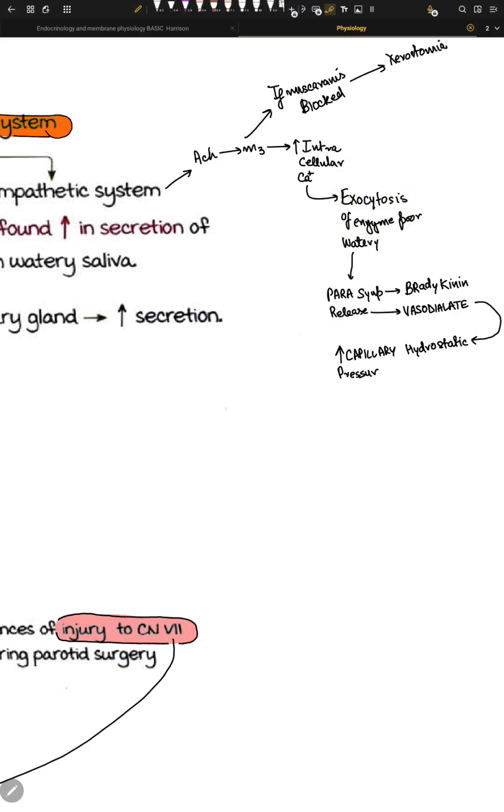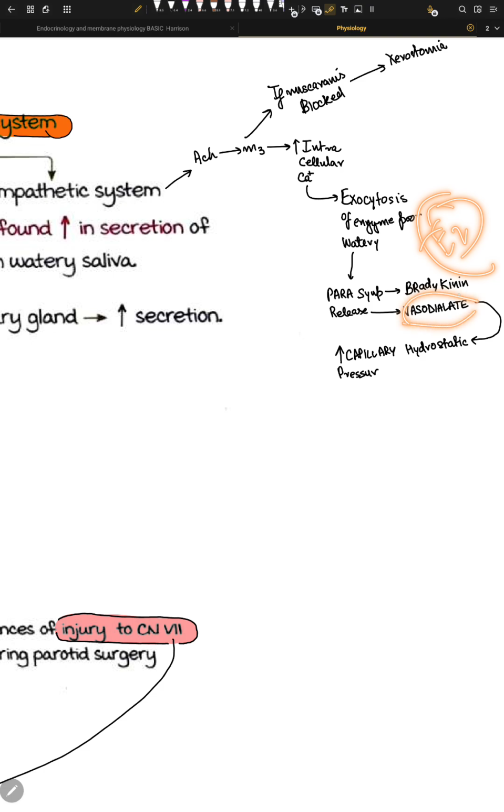And once the parasympathetic is activated, we have some sort of bradykinin release, right? Bradykinins come from high molecular weight kininogen chains and they give us bradykinin. These are just mediators of the parasympathetic system. And once we have bradykinin, think about bradykinin as inflammation. Okay, so what happens in inflammation? You want vasodilation because you want these immune cells to come to the site of inflammation to deal with the inflammation.